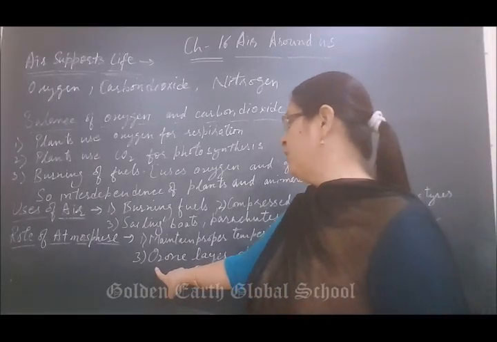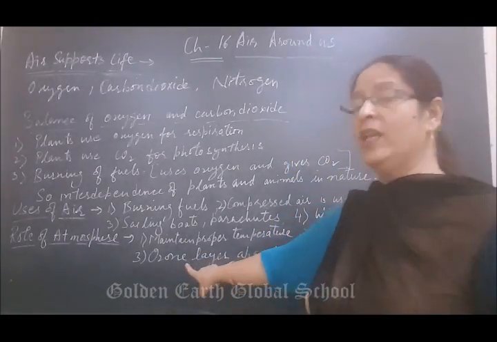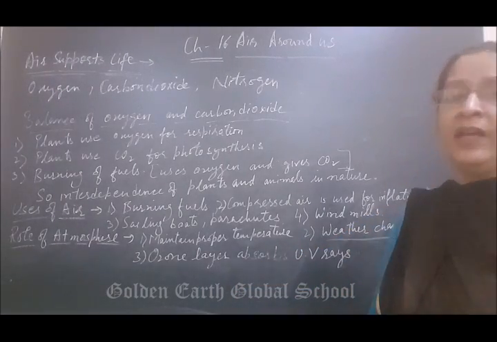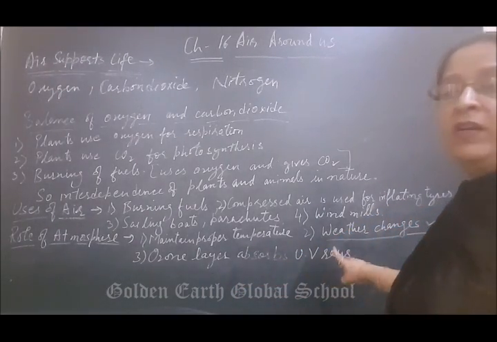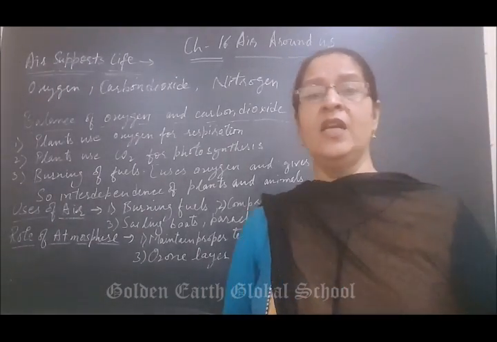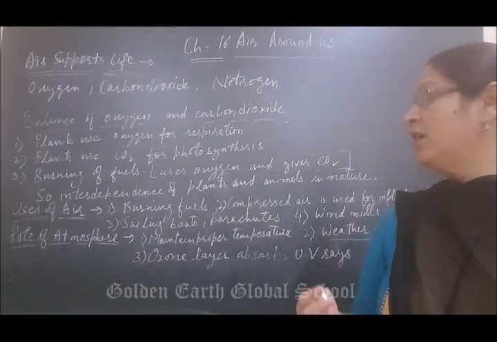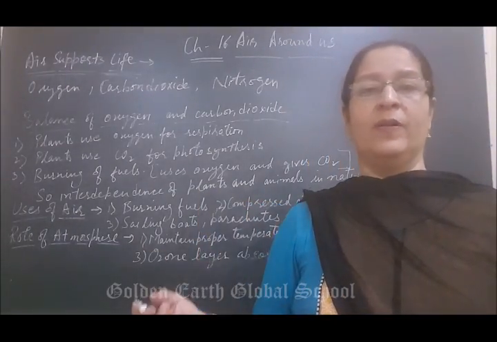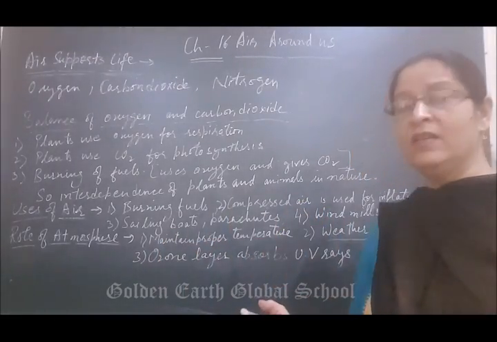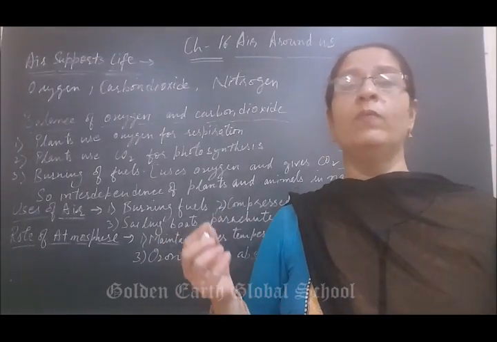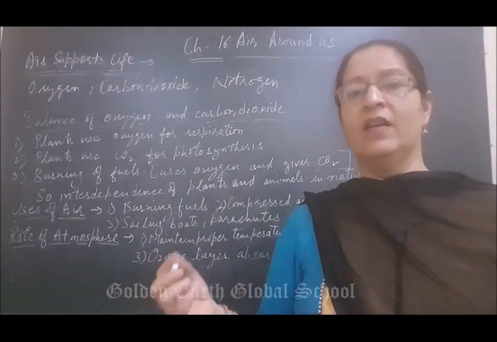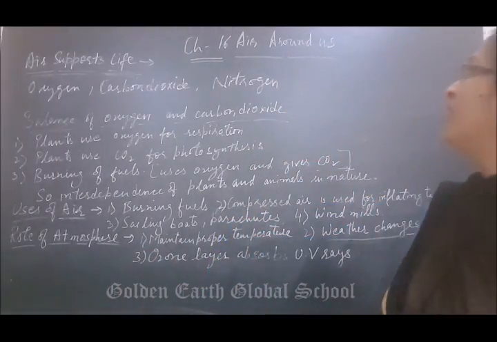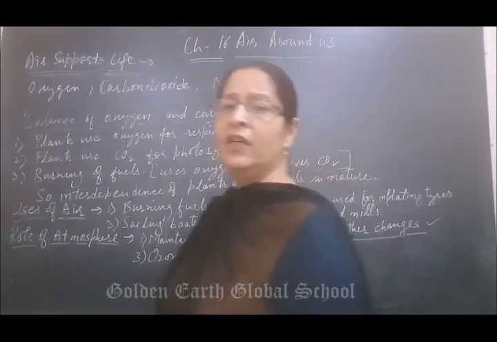Next, in the atmosphere there is one layer present, that is called the ozone layer. This ozone layer absorbs ultraviolet rays of the sun, which protects the earth's surface from harmful rays. If these rays enter the earth's surface, they will cause many diseases like cancer and itching, etc. This is all about our chapter Air Around Us.